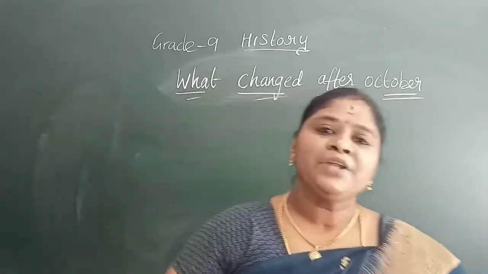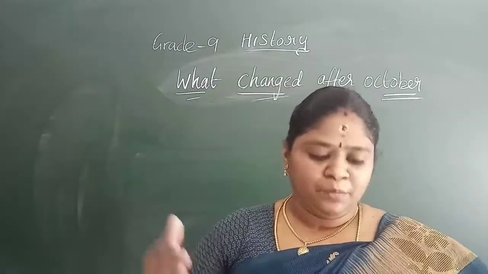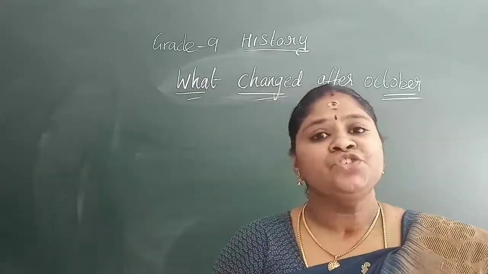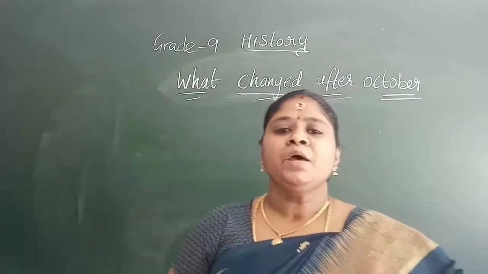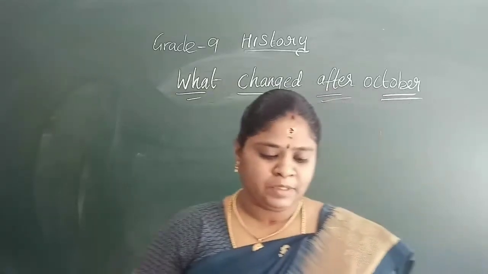In March 1918, despite opposition from the political alliance, the Bolsheviks made peace with Germany.